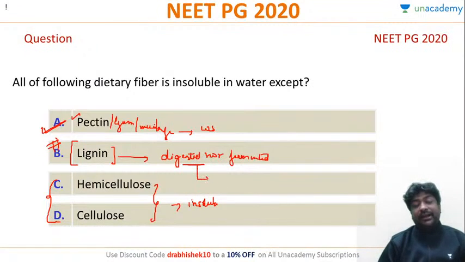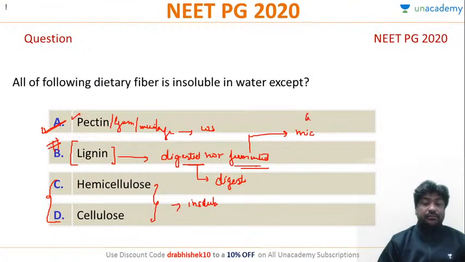Digestion is by digestive enzymes, and fermentation is basically by the microorganisms in our gut. So lignin is neither digested nor fermented in our body. Is this point clear to all of you? That is the high point about lignin. Lignin now has a lot of therapeutic value, which we will discuss later. Correct answer here is A.